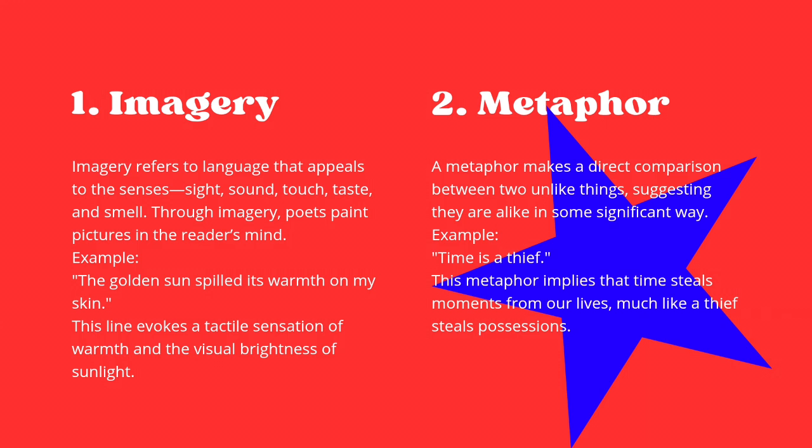Metaphor. A metaphor makes a direct comparison between two unlike things, suggesting they are alike in some significant way. Example: time is a thief. This metaphor implies that time steals moments from our lives, much like a thief steals possessions.